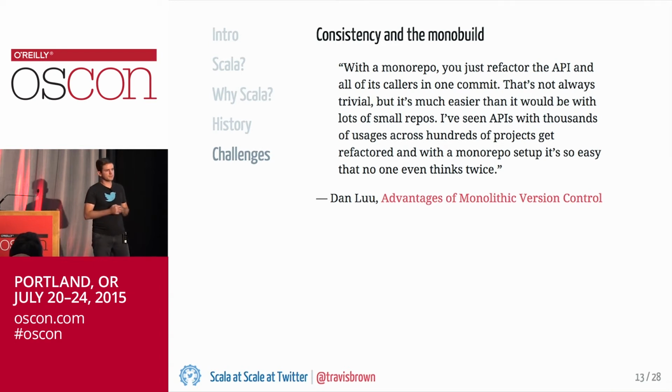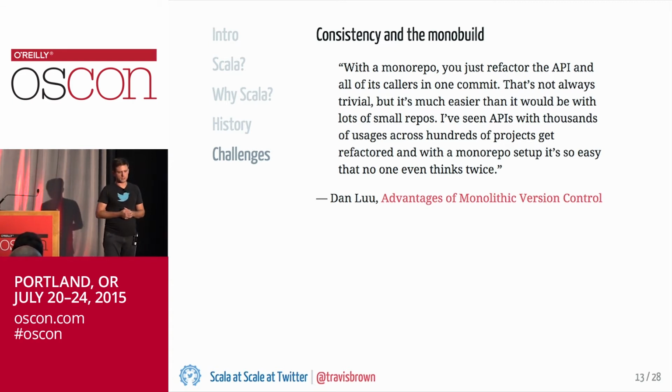One of the big advantages of a monorepo is that it facilitates sweeping refactors. Even if you're working on a library that is at the root of the dependency graph for your code base, it's possible to make a breaking API change and then very easily find all of the places in the code base that depend on that change and that would be broken by it. Often the way this will work is you'll find the teams that are your customers whose code you've broken, and you'll work with them to fix that code.